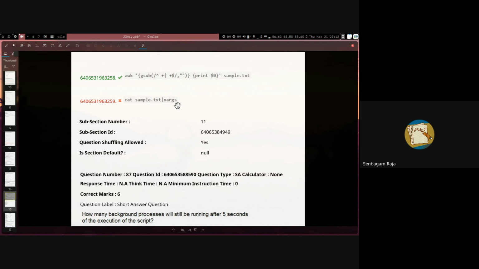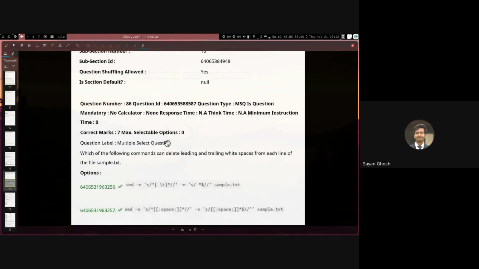But sir, in the third option, I'm still getting confused, because it is not taking the tab. Yeah, so here we are only replacing the spaces at the start and end. We are not replacing even tabs. Then it's a right option in this case, is it? Yeah, that depends on the interpretation of the question.